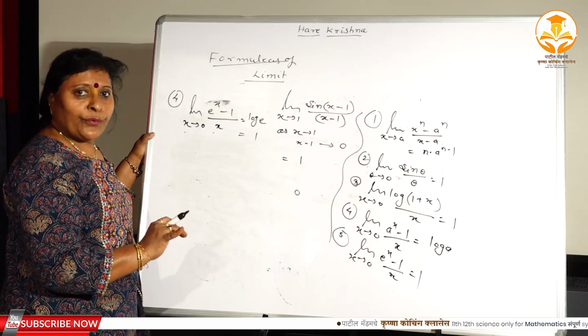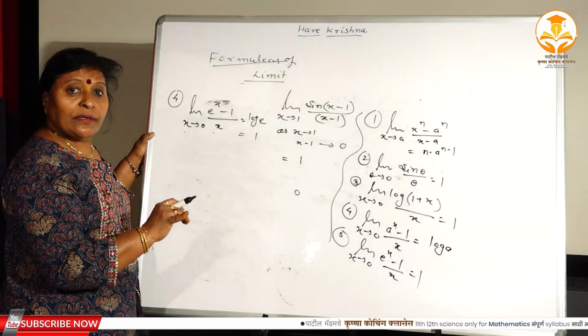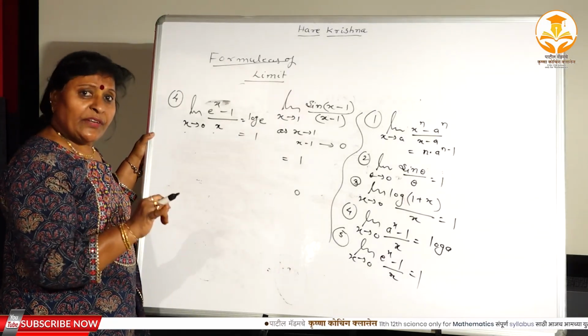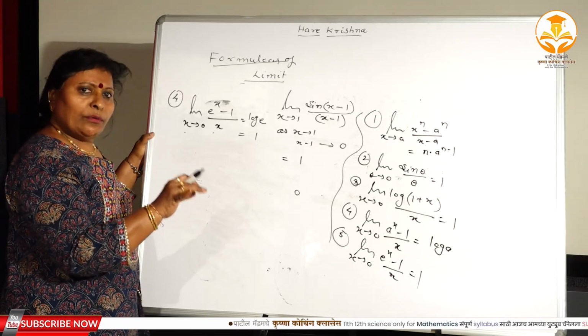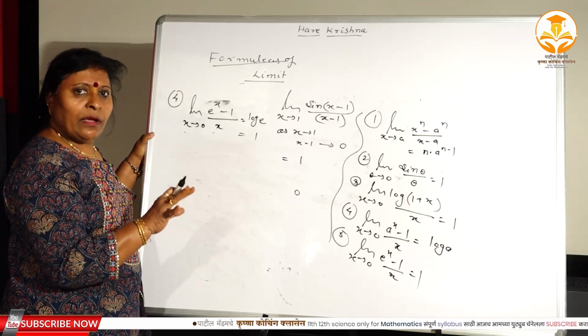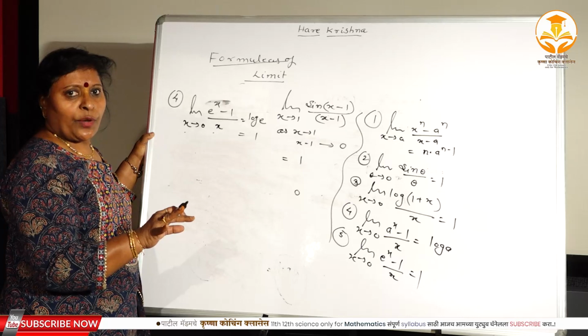In your syllabus there is not the limit of an inverse function, but in the whole JEE there is also a limit of an inverse trigonometric function.